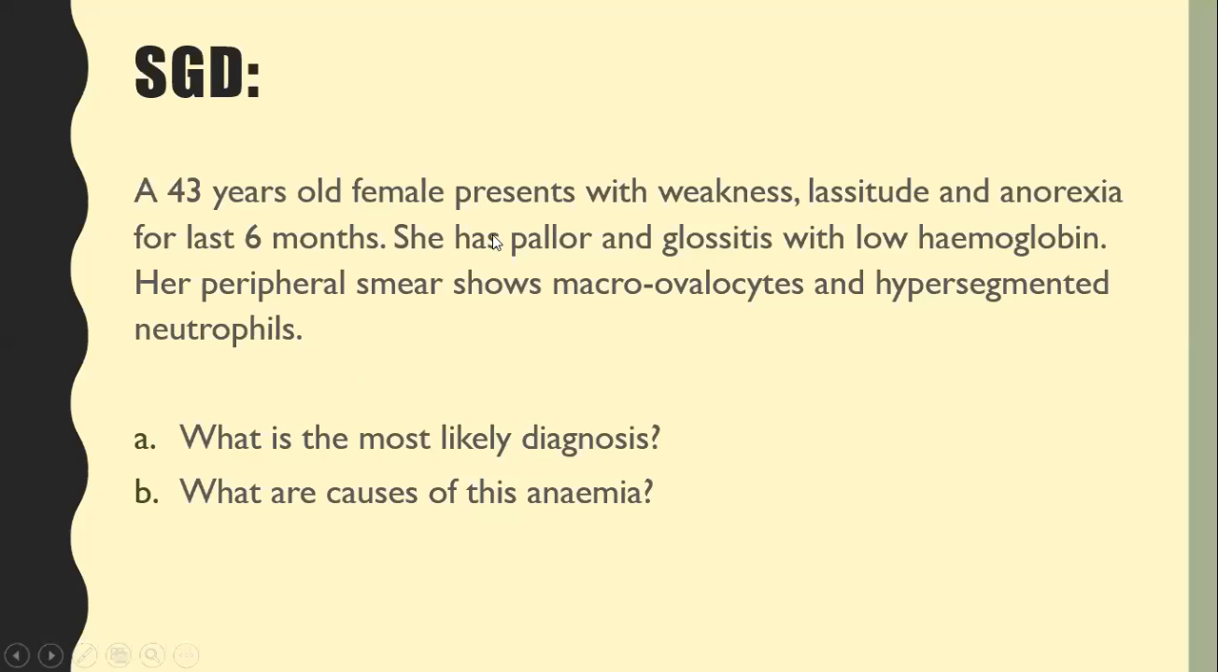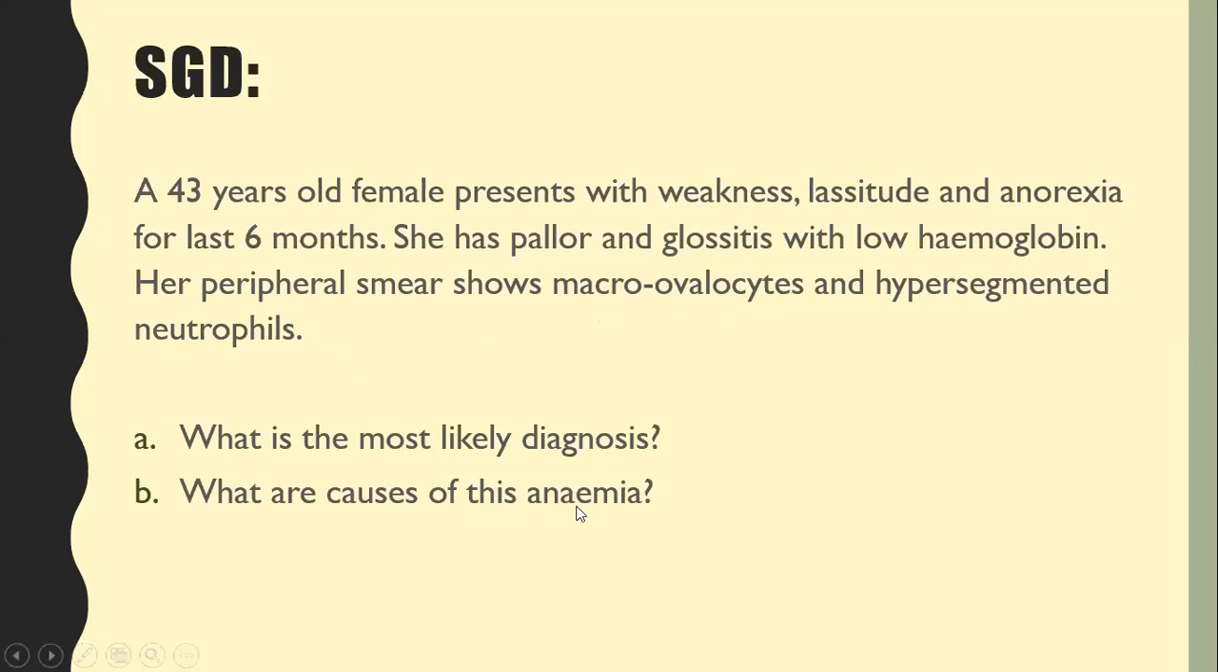A 43-year-old female presents with weakness, lassitude, and anorexia for the last 6 months. She has pallor and glossitis with low hemoglobin. Her peripheral smear shows macroovalocytes. This is a clue. Macroovalocytes and hypersegmented neutrophils, these both are clues that you got from the peripheral smear. So what is the most likely diagnosis? It is megaloblastic anemia.